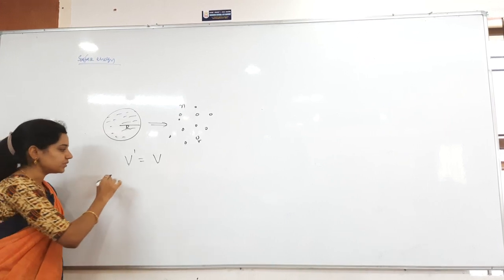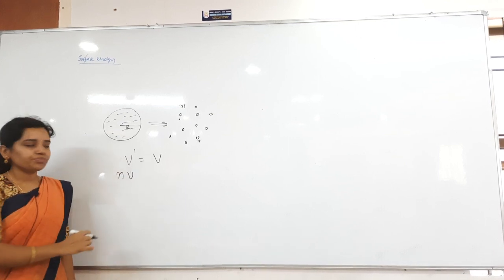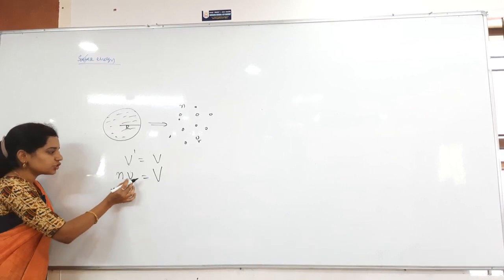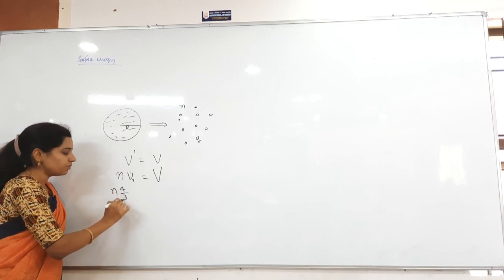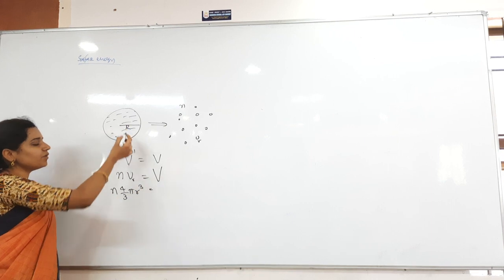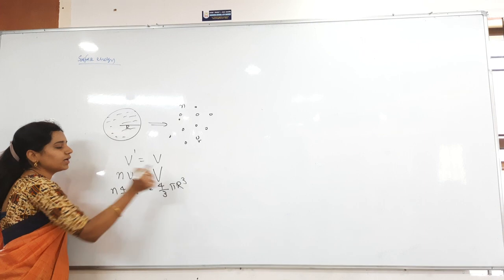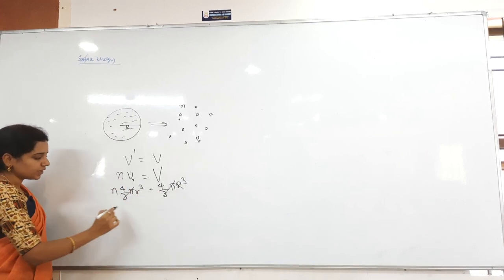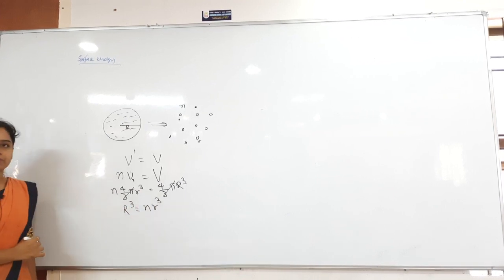Finally, how many droplets are there? N number of droplets, each of volume v, let us consider. Initial volume is bigger V. Now n smaller droplets, radius small r, so the volume is 4 by 3 pi small r cube. That equals the bigger drop with radius capital R, volume 4 by 3 pi capital R cube. Clear? Now 4 by 3 pi gets cancelled. Then R cube is equal to n into small r cube.